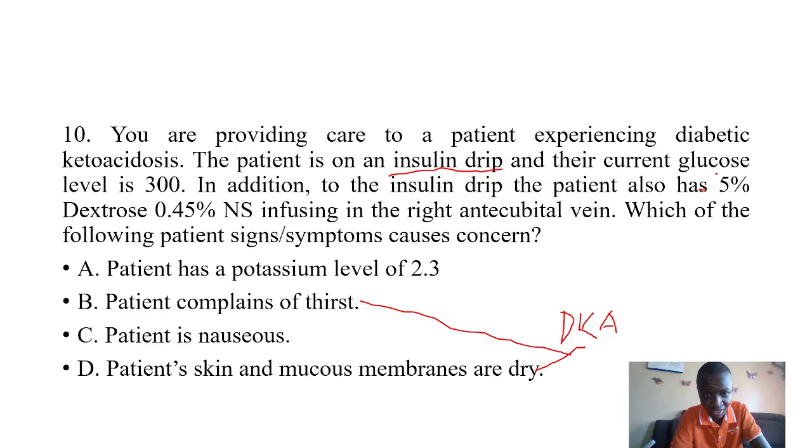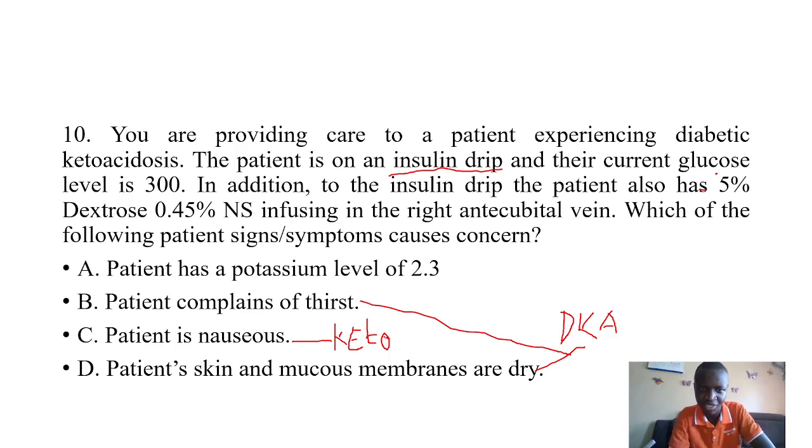Then the patient is always nauseated. We are thinking of the ketones. It brings that aspect of nausea. Sorry, I can't type that fast, but that is mainly ketones.